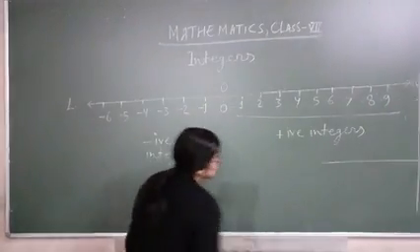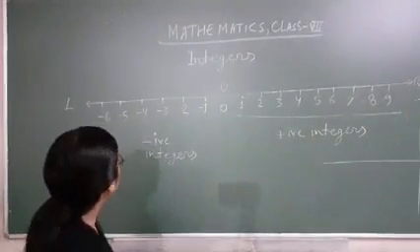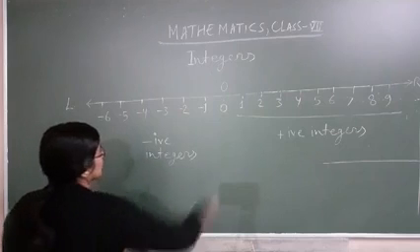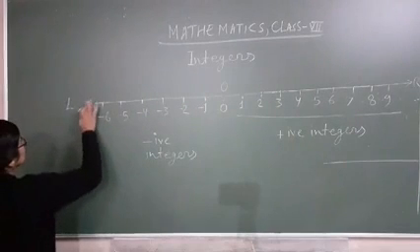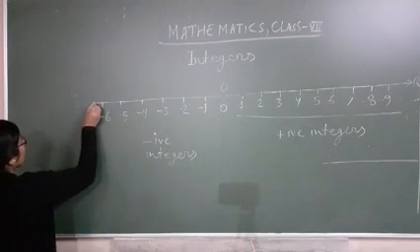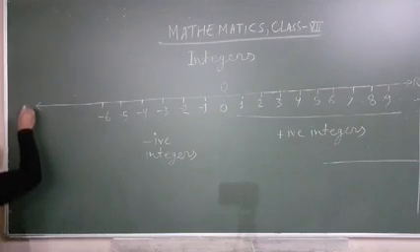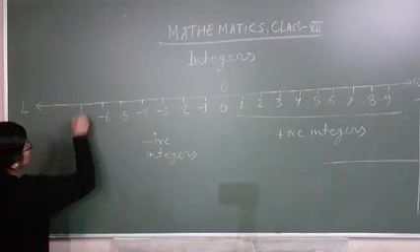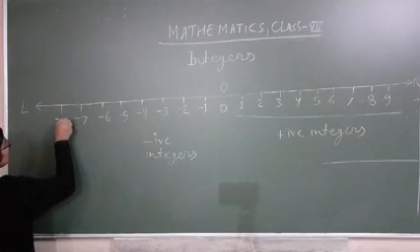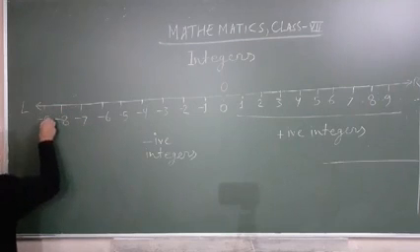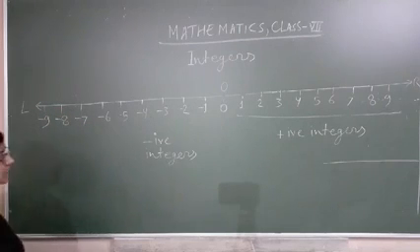So look here, we draw a number line. Here we drew up to 6. We can extend this one. So here we can write -7, -8 and -9. Clear that?